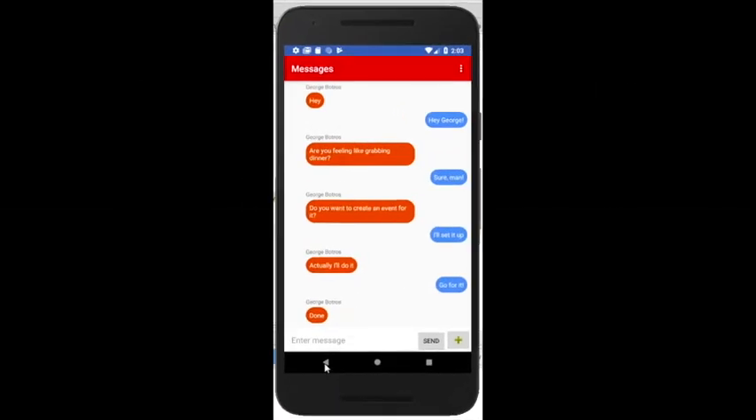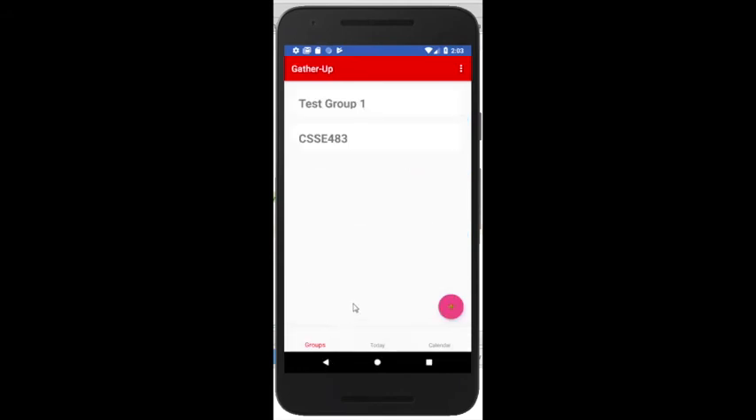Once an event has been created for a group, it is saved into Firebase and references the parent group that it was created from.